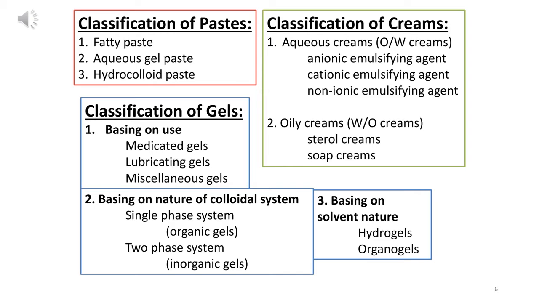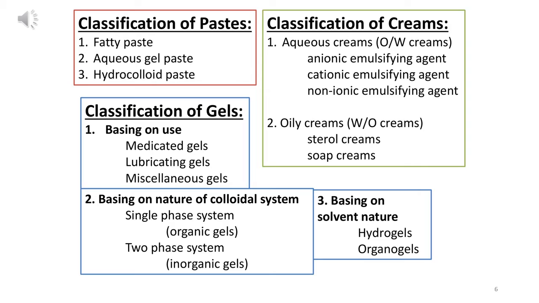Now second one is classification of gel. There are three types of classification: based on use, based on nature of colloidal system, and based on solvent nature. First one is on the basis of usage: medicated gel, lubricating gel, and miscellaneous gel. Any gel which is used for a medication purpose is called medicated gel. Any gel which is used for lubrication is called lubricating gel. This gel is also used for sexual wellness. And third one is miscellaneous, which is not covered in the above two categories. That gel will come under this third category.